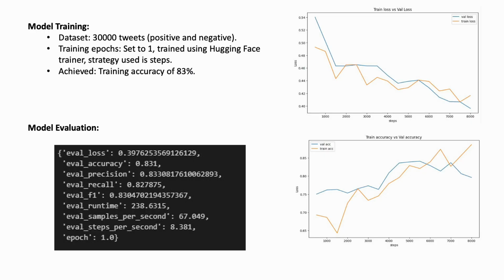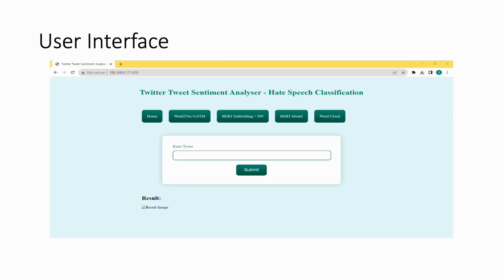Here you can see some of the metrics and the visualization graphs that are obtained after training the models. And by using this model, we have gained an accuracy of 83%. So out of the three models that I have developed, I have considered the best model in order to detect whether it is a hate speech or not and integrated it with my web application.